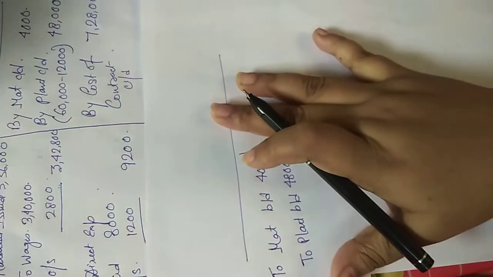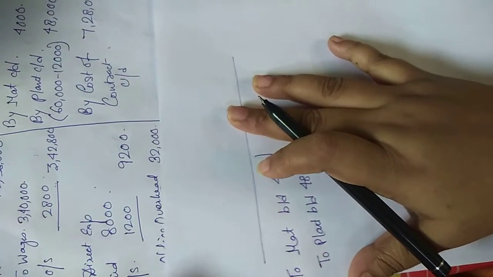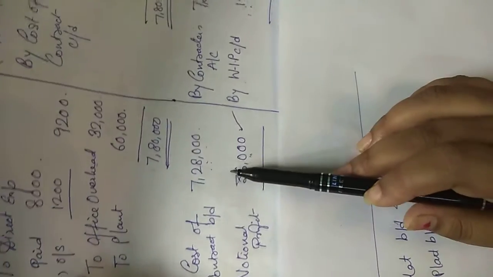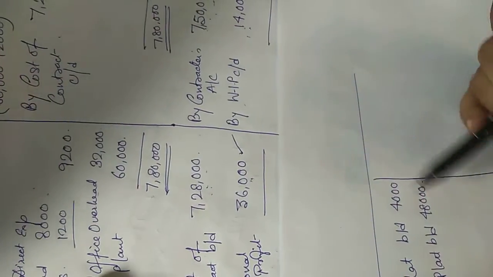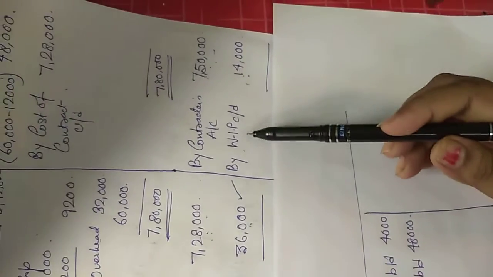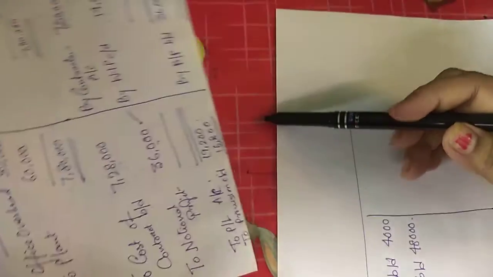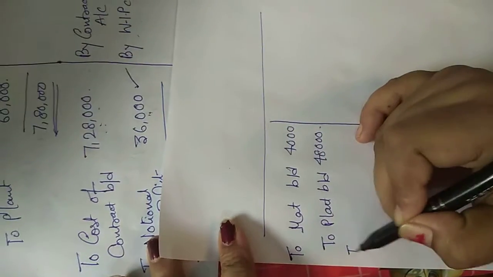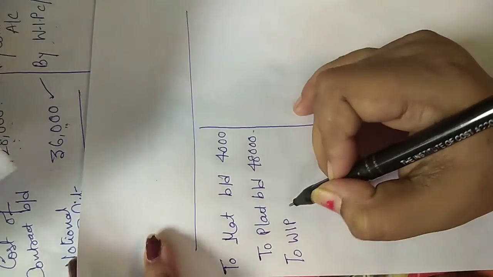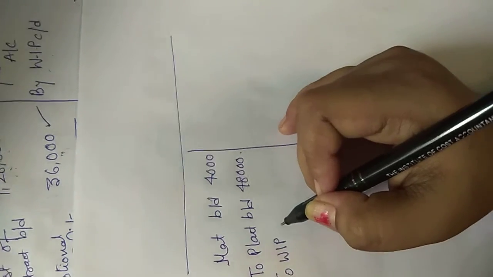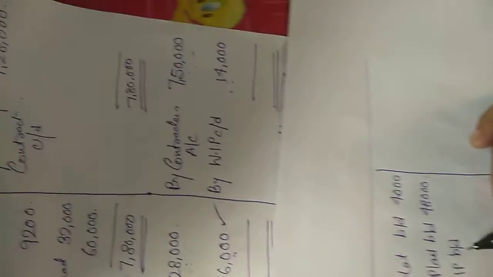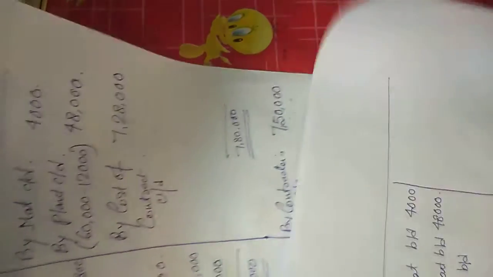Then this CD has been brought down over here, so no need to write it again. But this work in progress CD has not been brought down anywhere else in the sum. So here we'll write to WIP BD, 14,000.